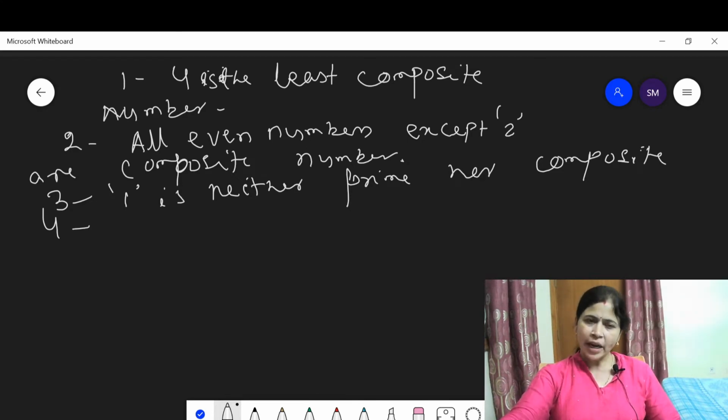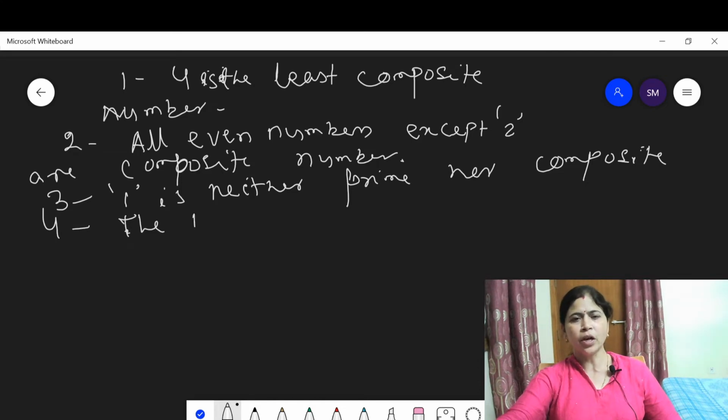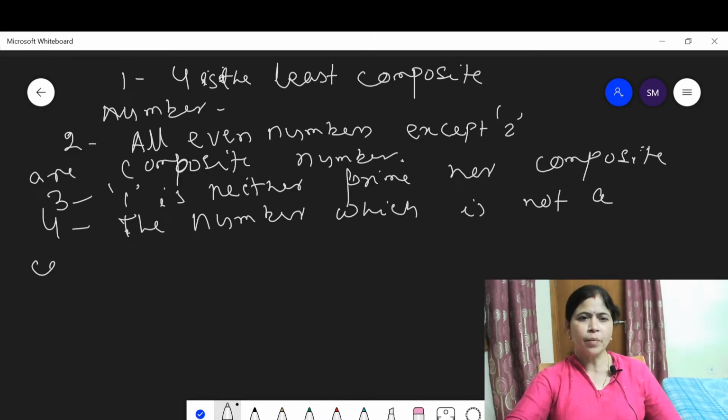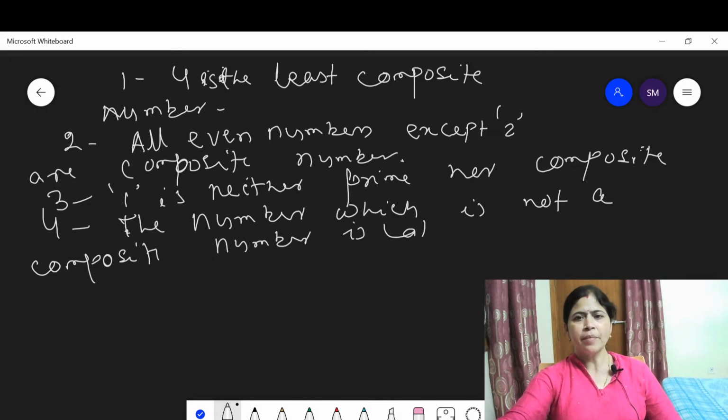Means the natural number which is not a composite number is called a prime number.